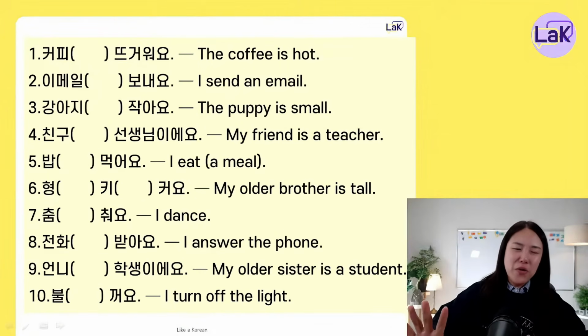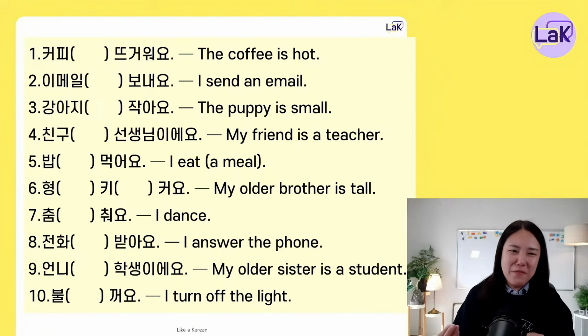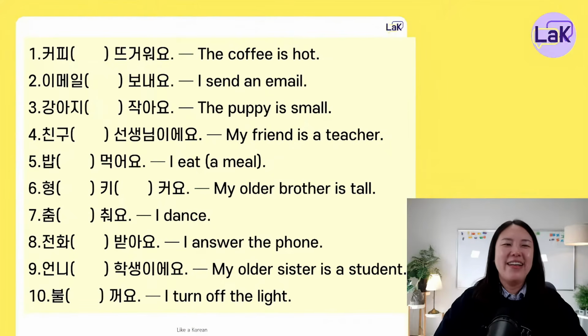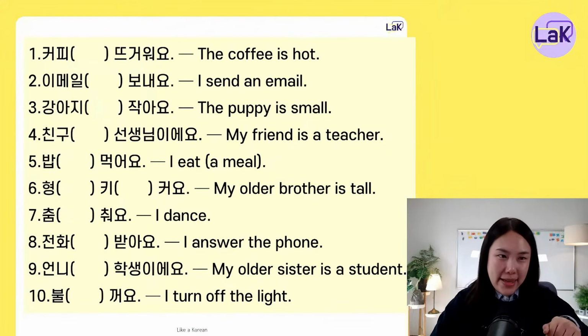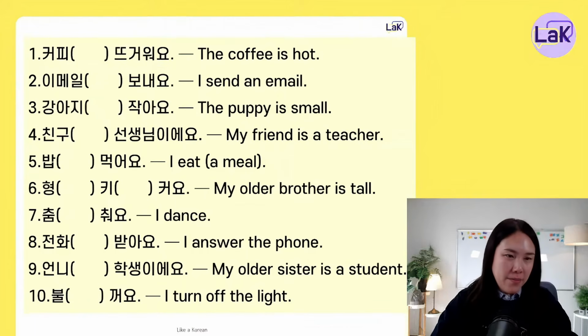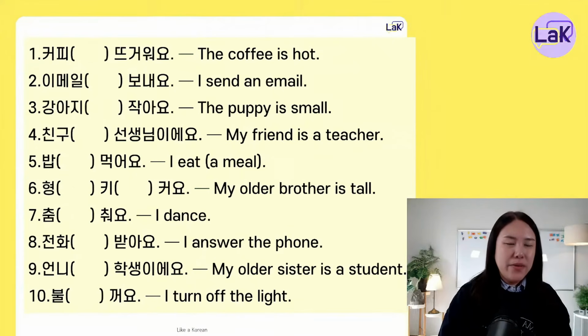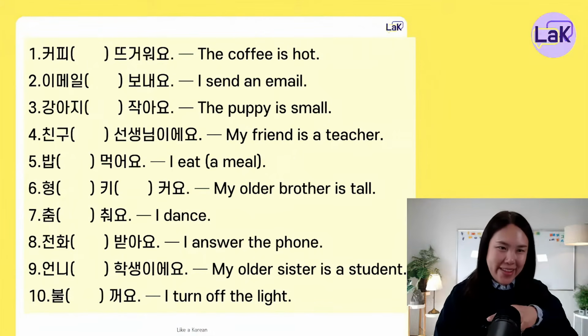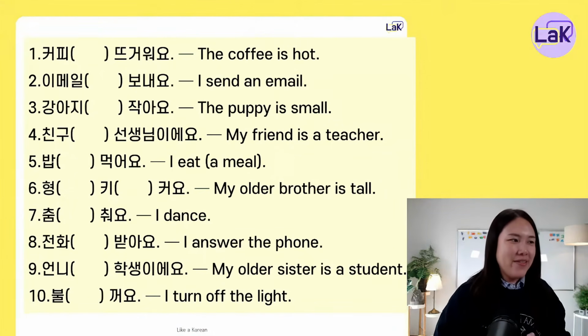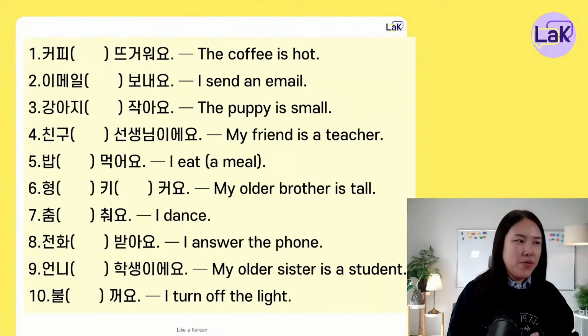Today's homework is doing this from 1 to 10. I won't check your homework. You can check it by yourself from our next class. Okay, our next class will be on Wednesday, same time. It'll be 10:30 Korean time. You have to check your local time. So please do the homework and write it in the comments. And we will check it in our next class on Wednesday. Does it sound okay? And that's it for today.